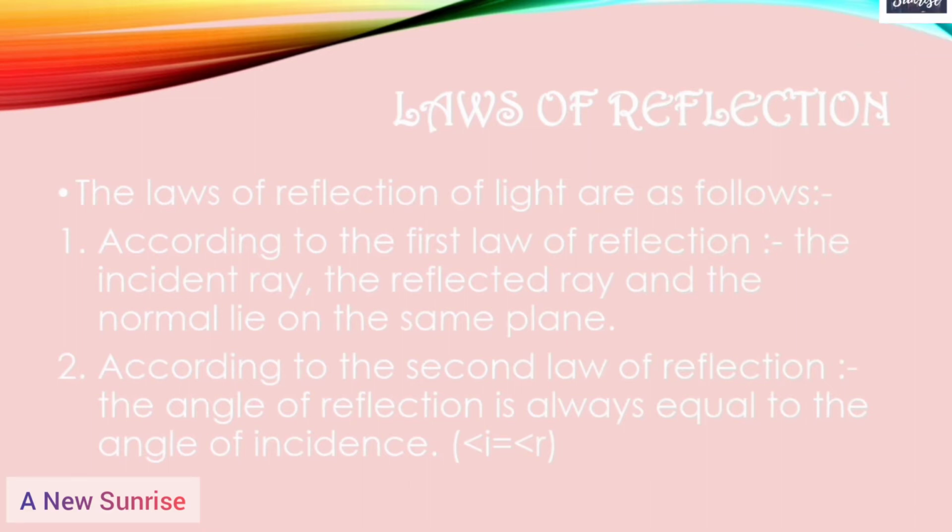Now what is the second law of reflection? The angle of reflection is always equal to the angle of incidence. Means angle I is always equal to the angle R. So these were the two laws of reflection.